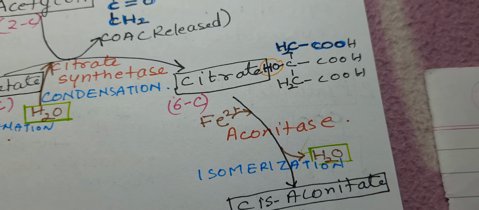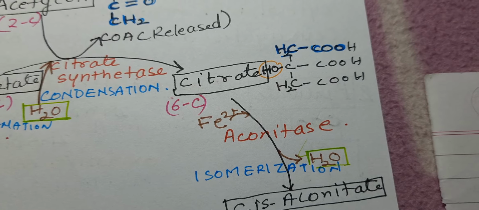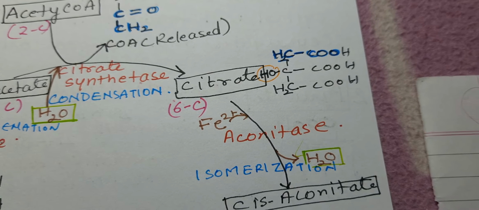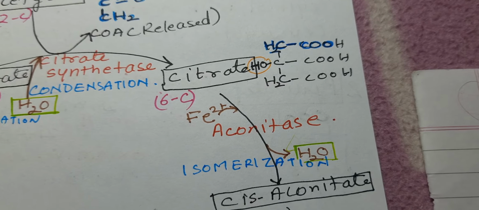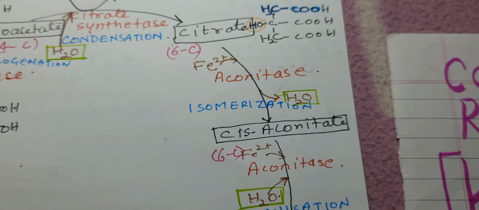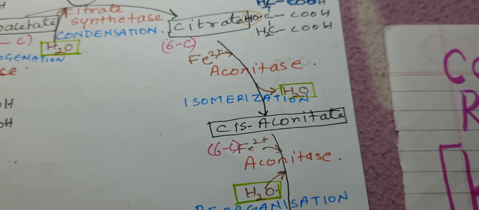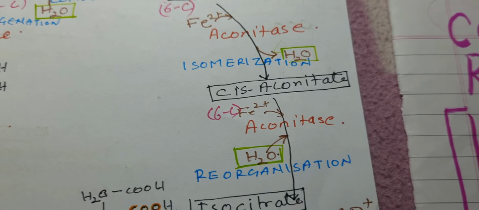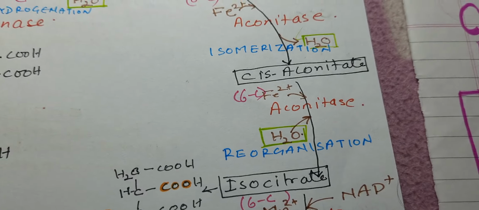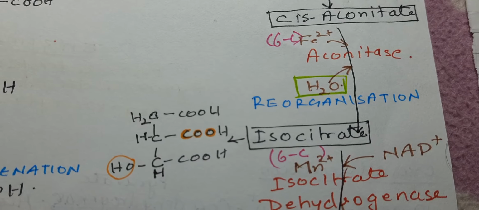So citrate is there. You can see it is a tricarboxylic acid. That's why Krebs cycle is known as citric acid cycle or TCA cycle. Now, citrate is converted into cis-aconitate. This is the intermediate which is formed for a short time. Isomerization occurs, and again the same enzyme catalyzes the formation of isocitrate. So there is simple isomerization and reorganization of citrate into isocitrate.